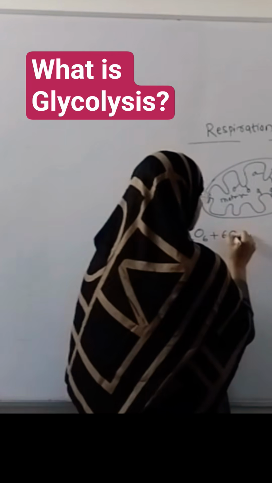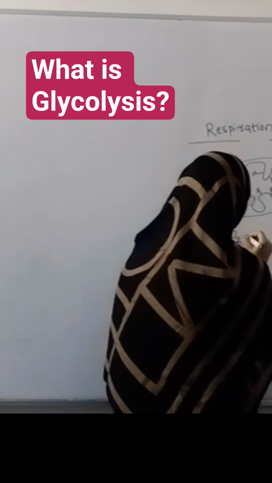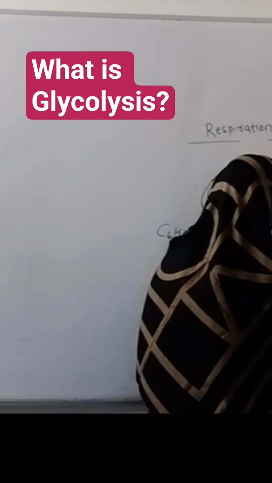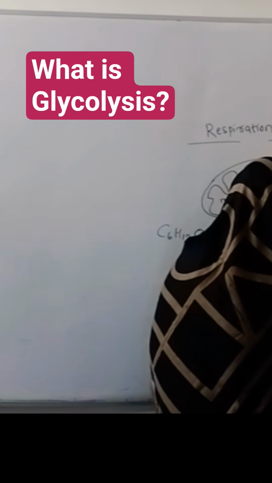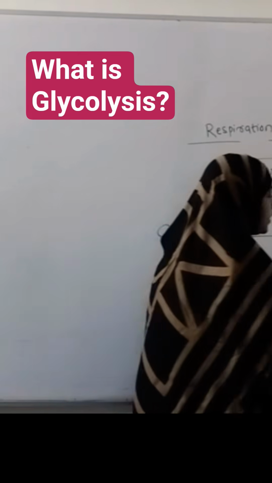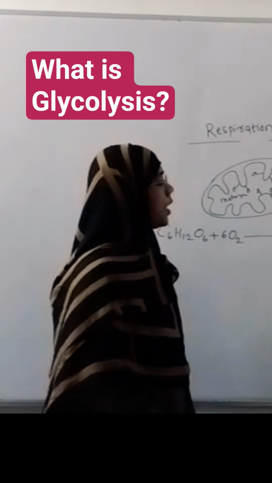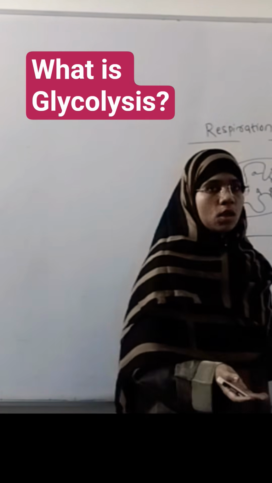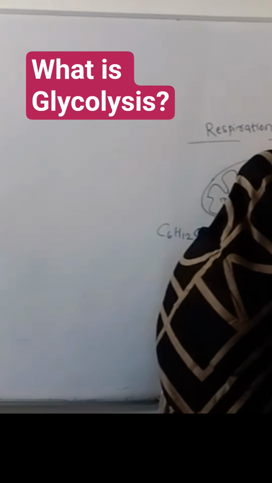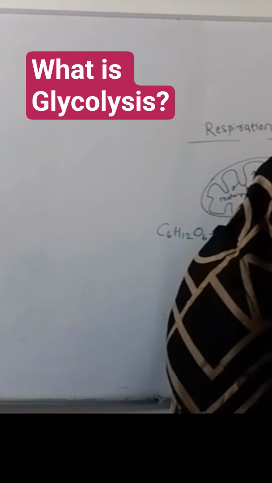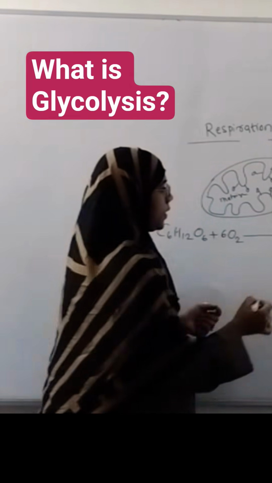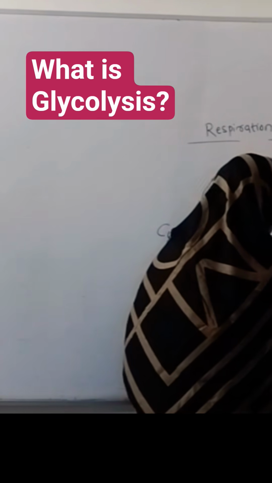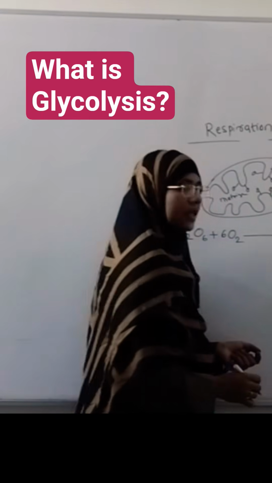And this reaction of respiration, all of you know, C6H12O6 reacts with 6 molecules of oxygen to form 6 CO2 plus 6 water molecules, and there is release of a large amount of energy. A part of that energy is used to make ATP, and the remaining is lost as heat energy. So energy is released. It is an exergonic reaction in which a part of the produced energy is used to make ATP by the ETS.